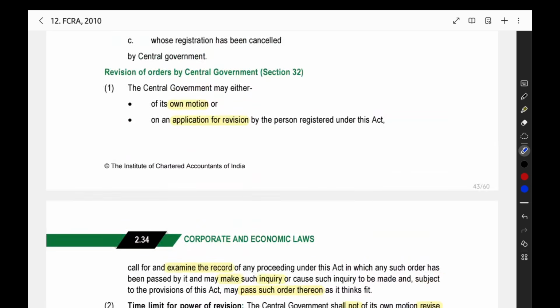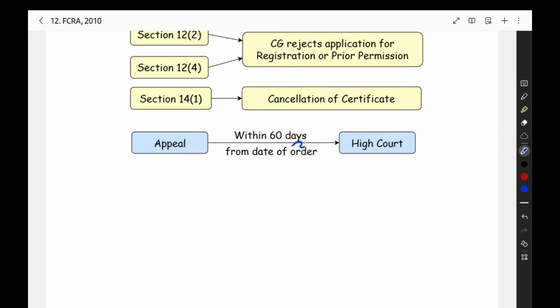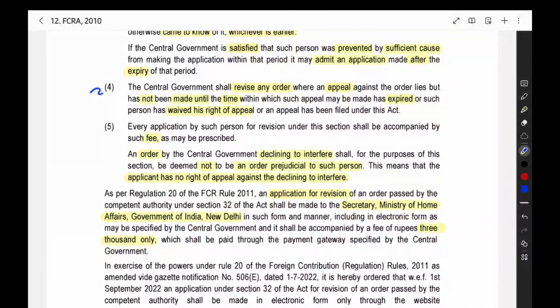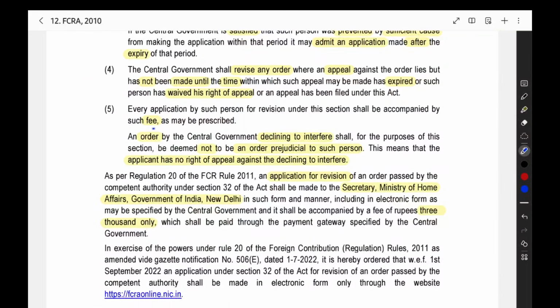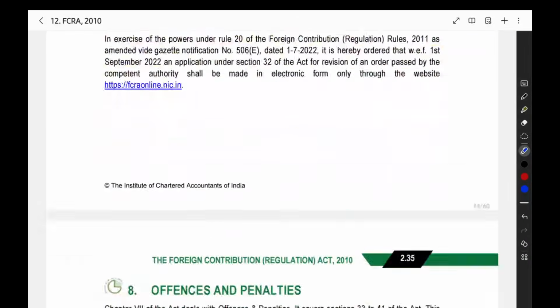Then one more point here: after getting the central government order, you have the time limit for appeal, right? You can go to appeal within 60 days. When the time limit for appeal is active, the central government cannot do the revision of order. Only after the time limit is completed can the central government take up the case for revision of order. That point also they have given here. You have to pay the fees also along with the application. So those related points they have given here.